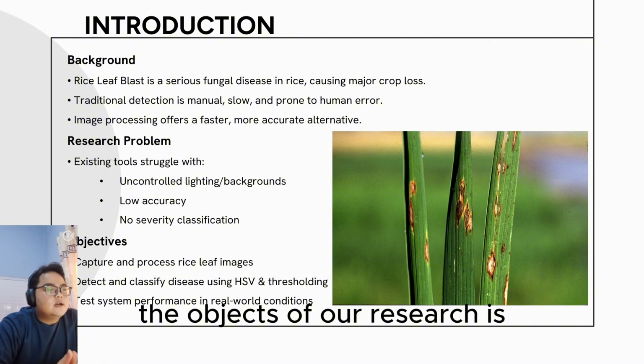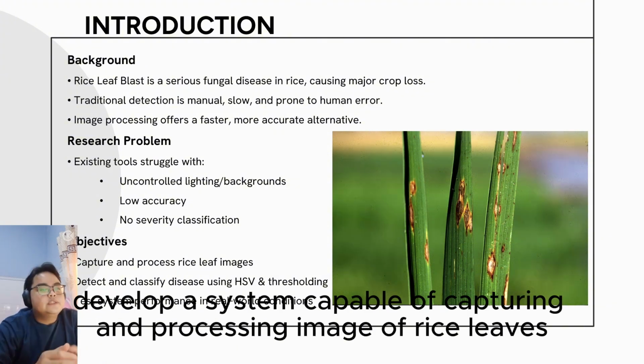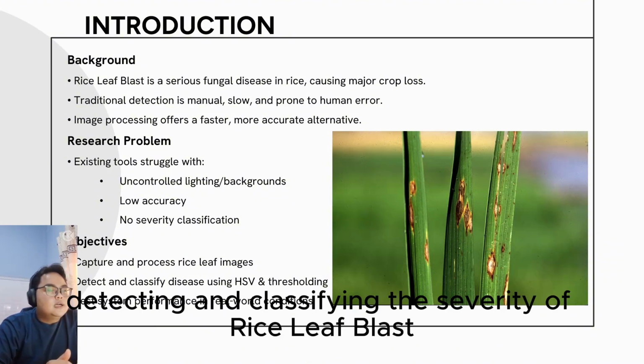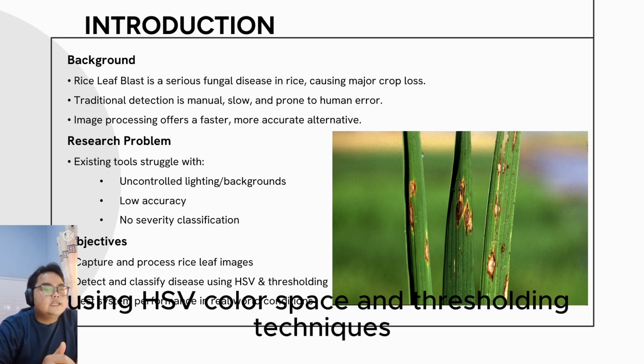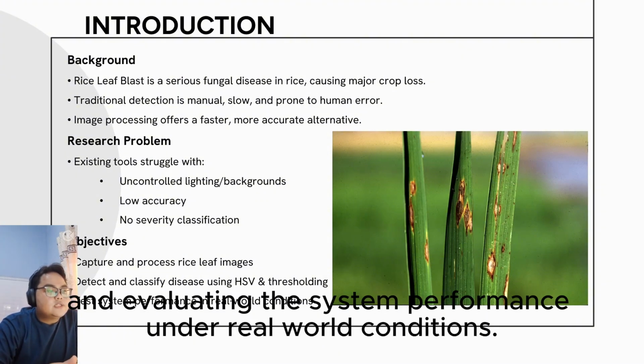The objectives of our research is to develop a system capable of capturing and processing images of the rice leaves, detecting and classifying the severity of blast leaf disease using HSV color space and thresholding techniques, and evaluating the system performance under real-world conditions.